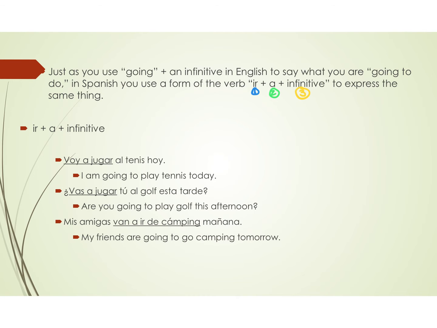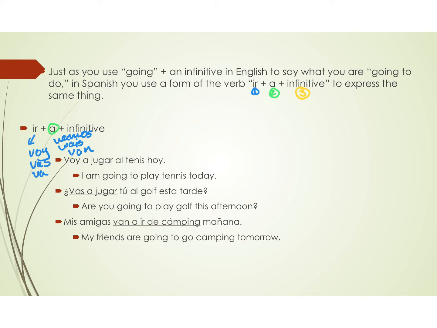So remember that in this case, if you're talking about ir, you're going to use one of the forms we already know. Voy, vas, va, vamos, vais, and van.